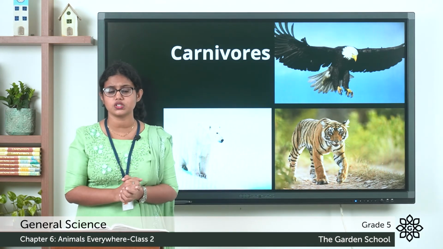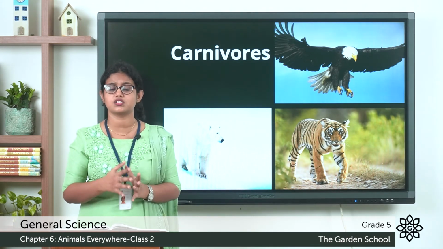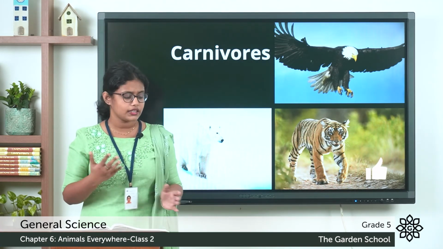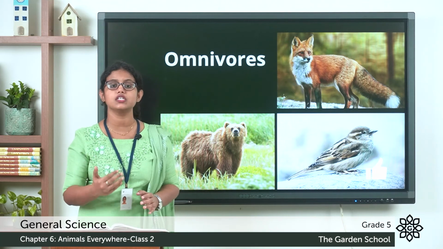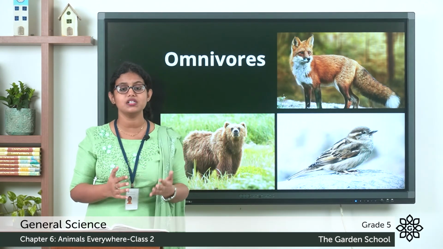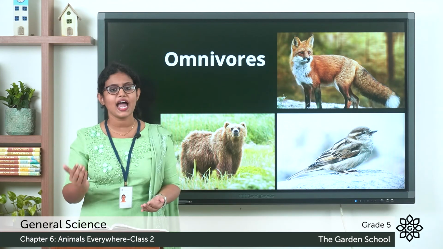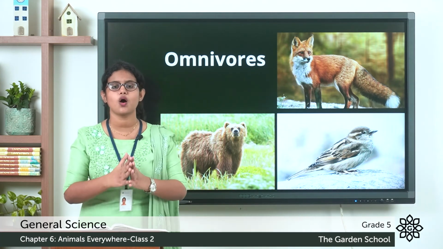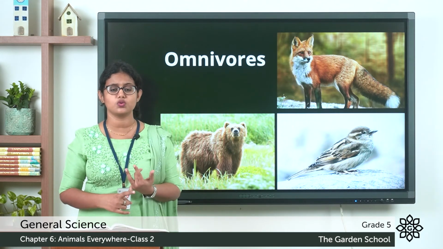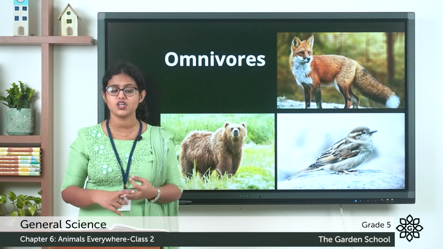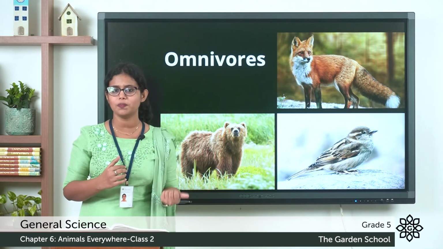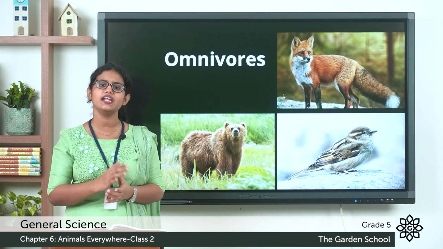Even there are fish which are carnivorous. One such is the shark. They feed on other fish. The next classification is the omnivorous animals. So what are omnivorous animals? Animals that eat both plants and animals, we call them omnivorous animals. So animals such as the sparrow, the bear, and the fox, all these are omnivorous animals. They depend on both plants and animals for their food.